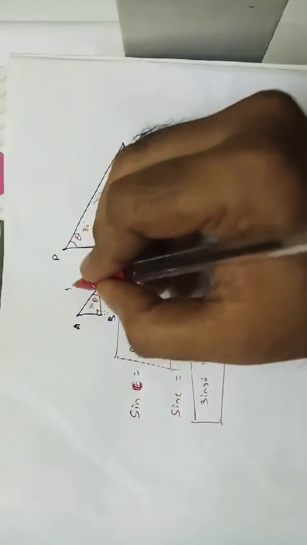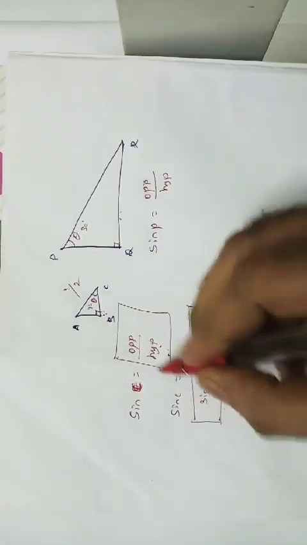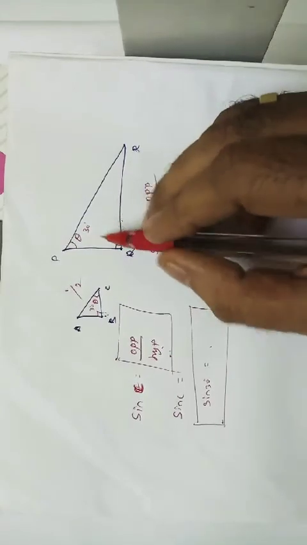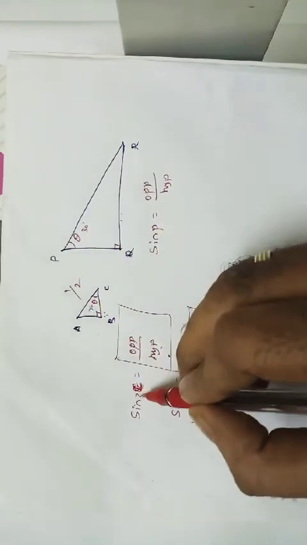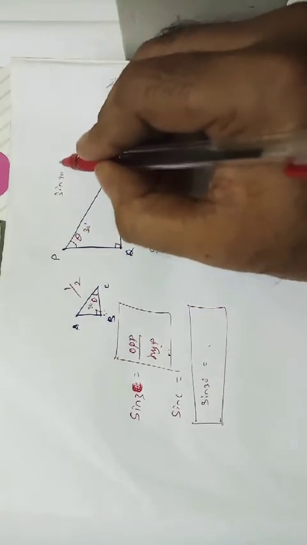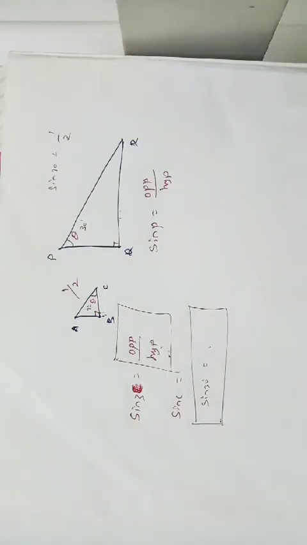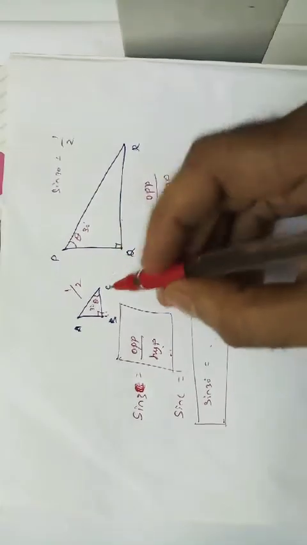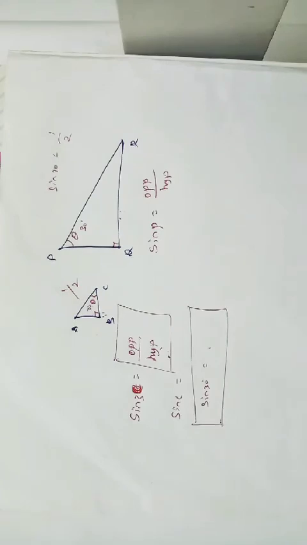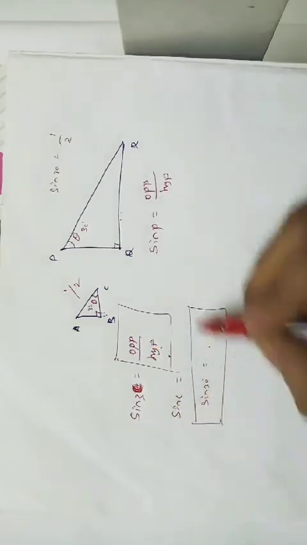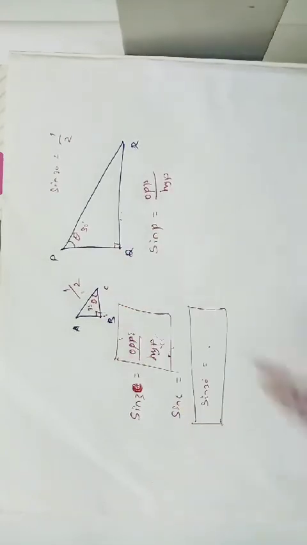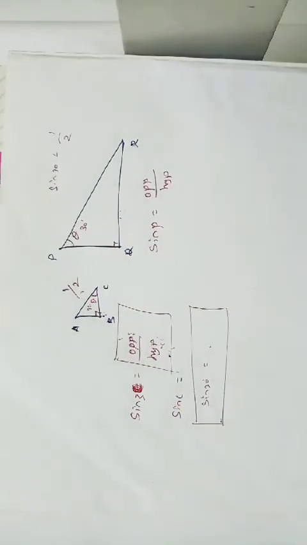Suppose sin C is equal to 1 by 2. This is the big triangle. Sin C, that is theta equal to 30, so sin 30 degrees is 1 by 2. And here also sin 30 should be 1 by 2 alone, whether it is a small or a big triangle, and the measurements are different, that's not a problem. When we are finding the trigonometric ratios, the ratios should be equal. Understood?